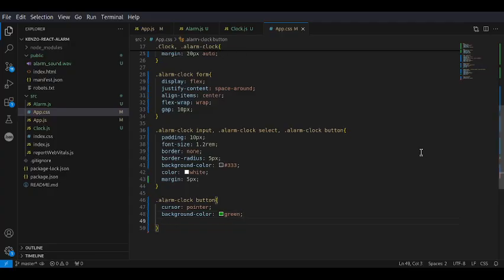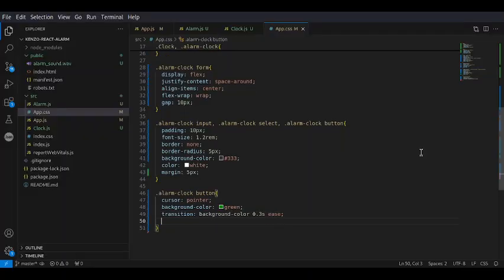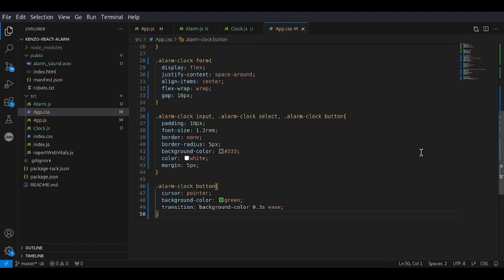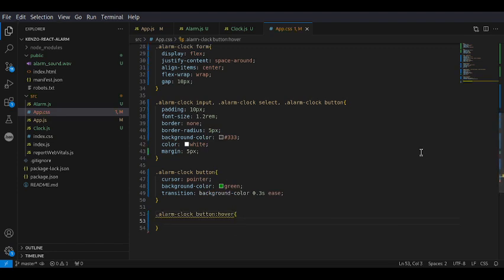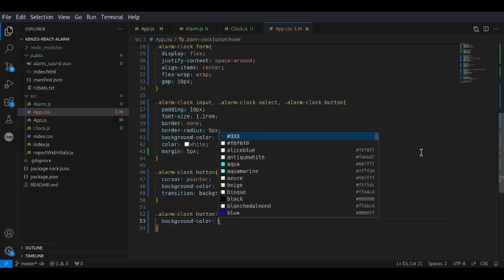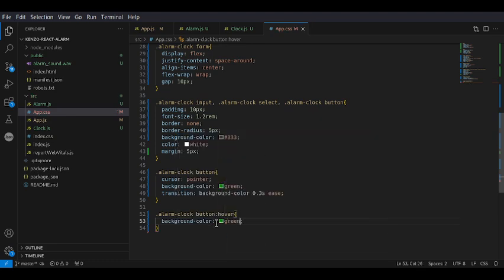And then transition. Obviously we want to change it somehow when the user hovers over the button. You're just going to change the background color. Just give it the green and maybe change it a little bit.